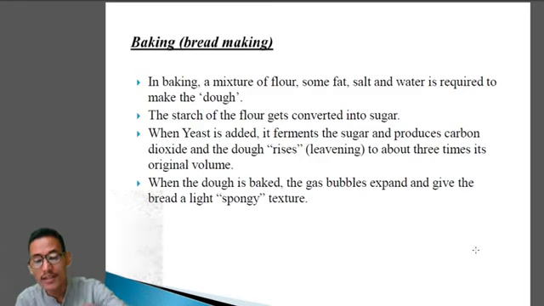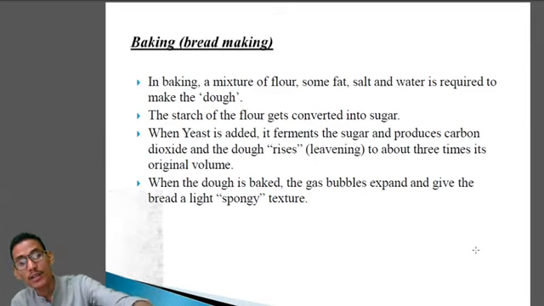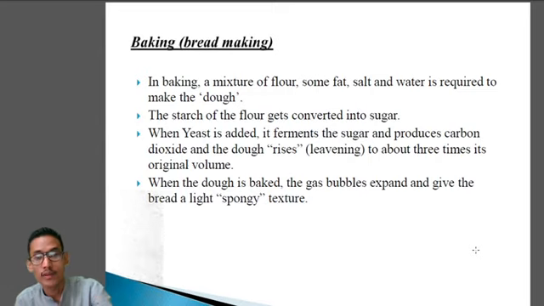So the same one, Saccharomyces cerevisiae, which is used in making alcohol, the same yeast can be used in the baking industry for making dough for bread. So when the starch of the flour gets converted into sugar, we will add the yeast. Now this yeast will ferment the sugar and produce carbon dioxide, and the dough level rises, means leavening, to about 3 times its original volume. So whenever you add the yeast, the level of the dough usually increases.